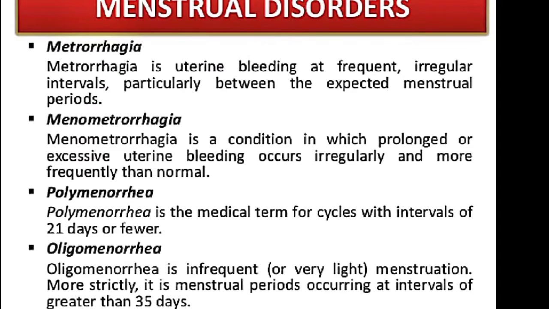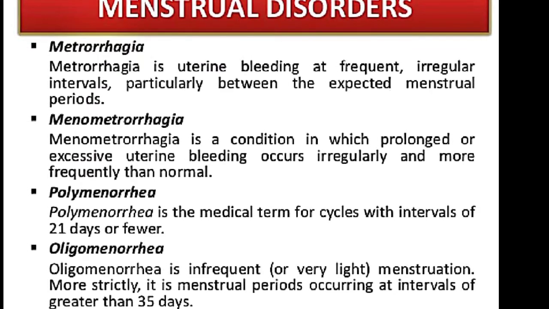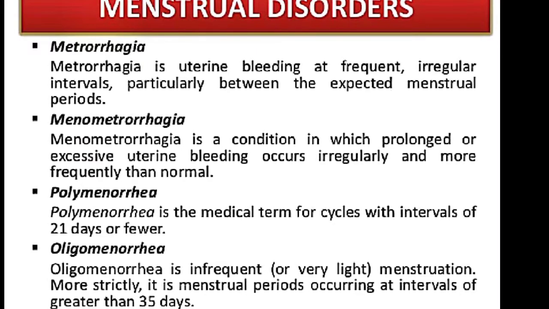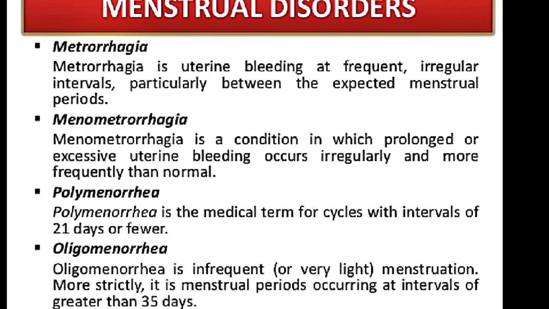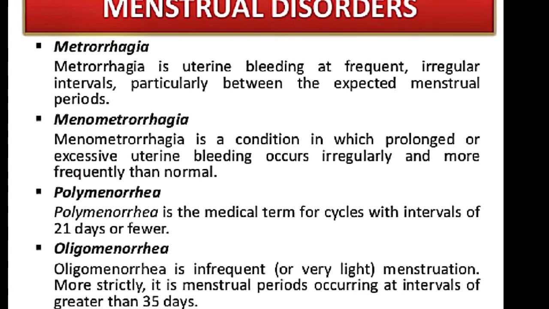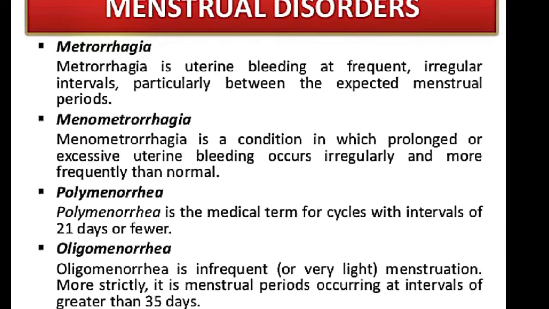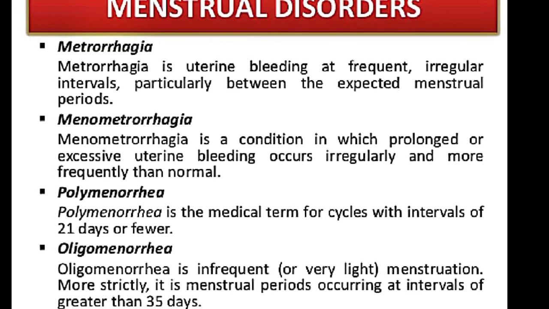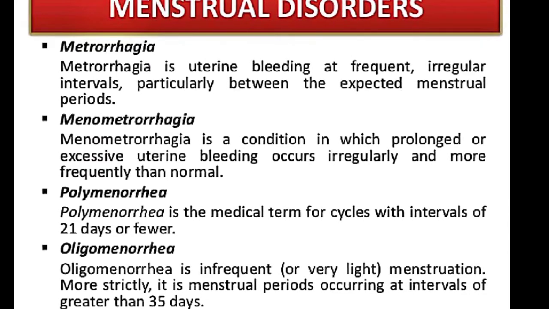Then metrorrhagia. Metrorrhagia is uterine bleeding at frequent irregular intervals, particularly between the expected menstrual periods. There will be frequent bleeding, and at irregular intervals it will occur.